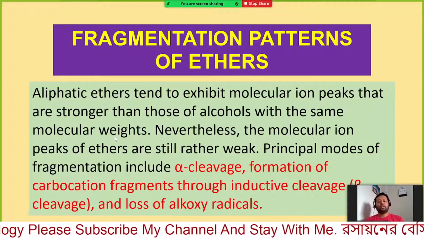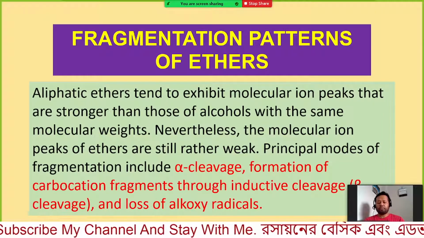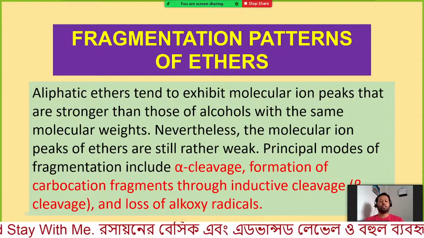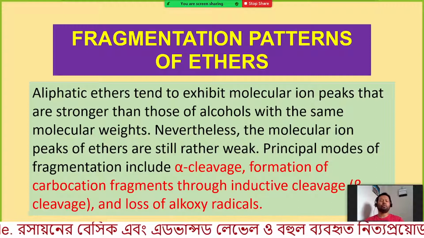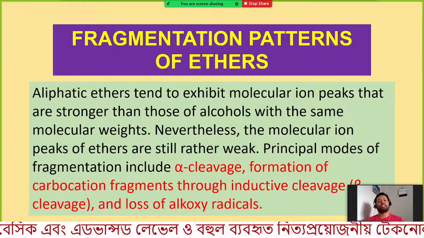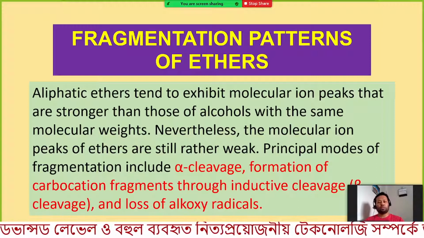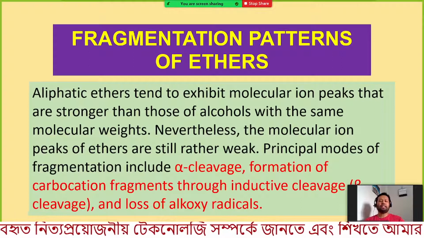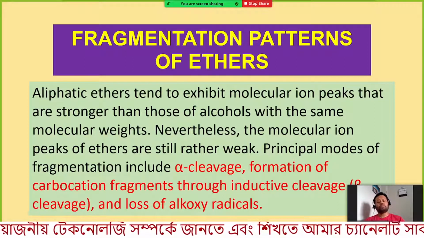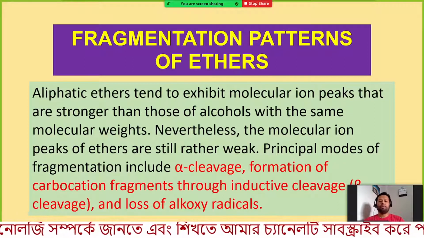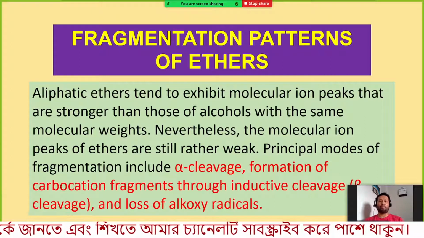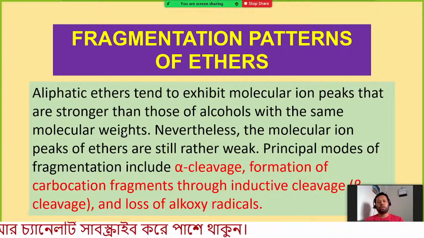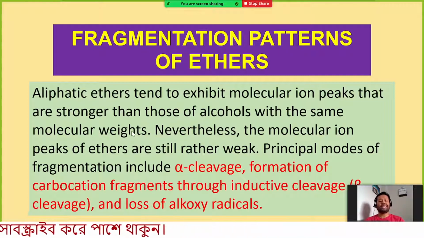That means if they have similar molecular weights, alcohol compared to ether, because we can write down isomers with the same molecular formula for ether and alcohol. In that case, the molecular structure doesn't matter, but we will get one thing: the signal intensity or abundance of the molecular ion peak. What is the molecular ion peak? That is the parent ion peak.